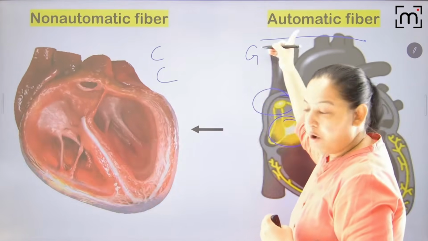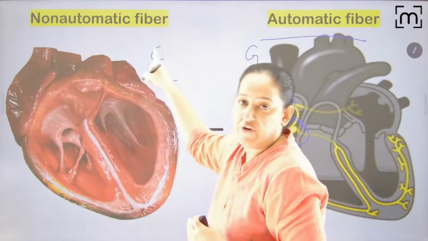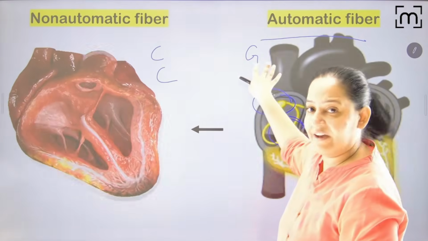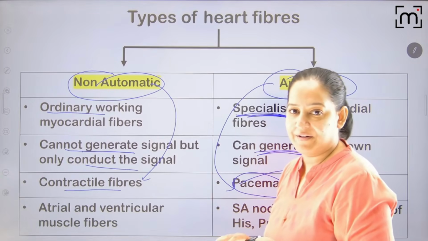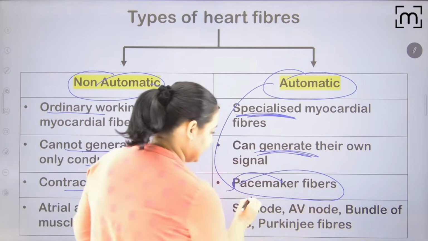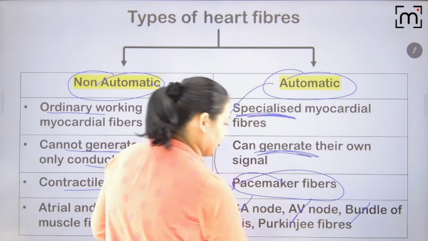They generate the signal, the automatic one. They conduct and contract the muscle. These are known as pacemaker fiber. These are known as contractile fiber. Got it? So see the example here: SA node, AV node, bundle of His and Purkinje fiber.